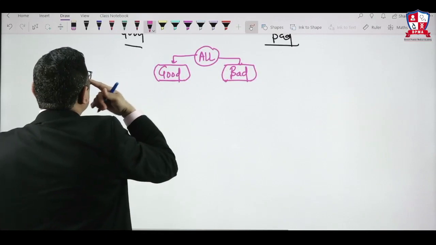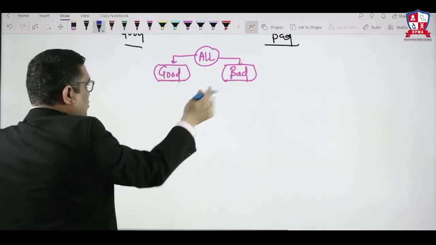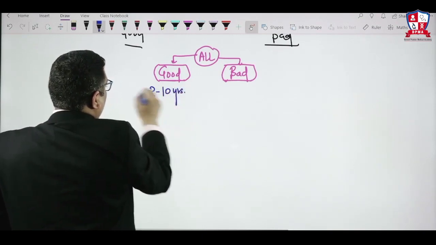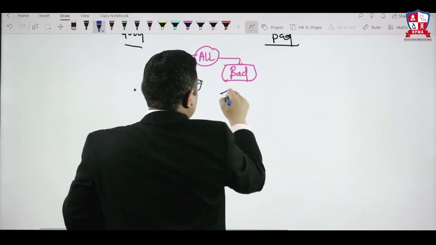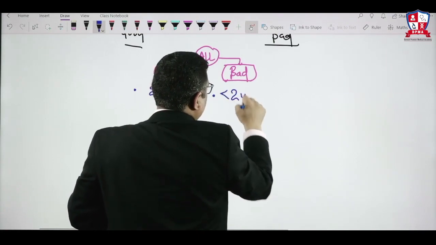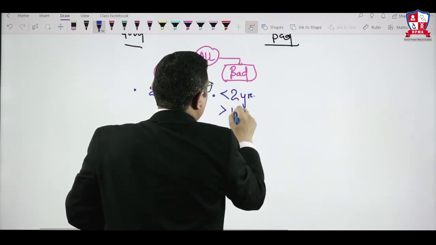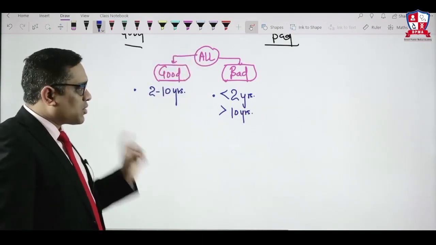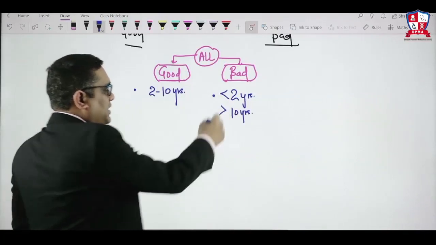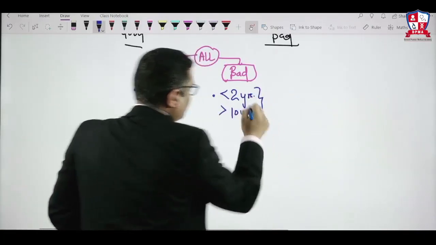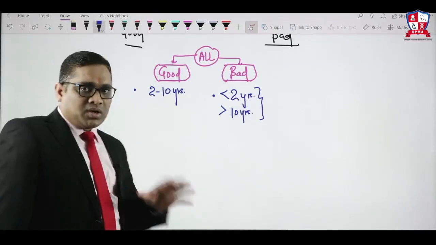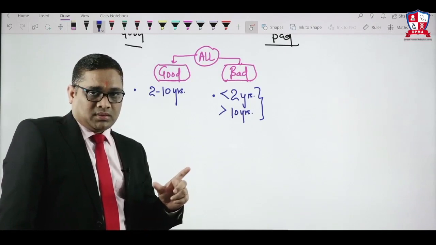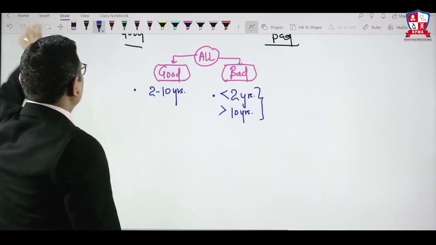When you talk about age group, between 2 to 10 years will have good prognosis. Age less than 2 years or more than 10 years will have bad prognosis. Now here we will understand: if you blackmail anybody, that is a bad habit, bad prognosis.